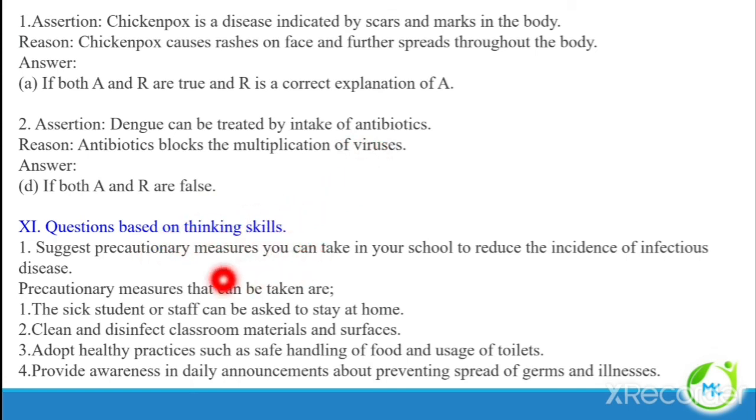Questions based on thinking skills. Suggest the precautionary measures you take in your school to reduce the incidence of infectious disease. So the precautionary measures that can be taken: the sick student or staff can be asked to stay at home, clean and disinfect the classroom materials and surfaces, adopt healthy practices such as safe handling of food and usage of toilets, and provide awareness and daily announcements about preventing the spread of germs and illness.